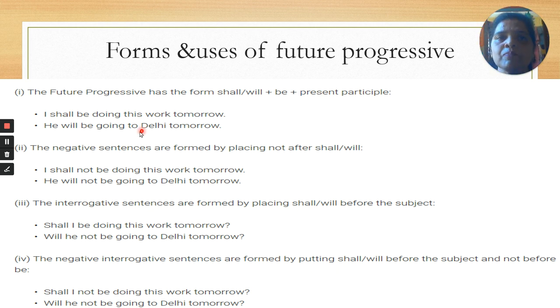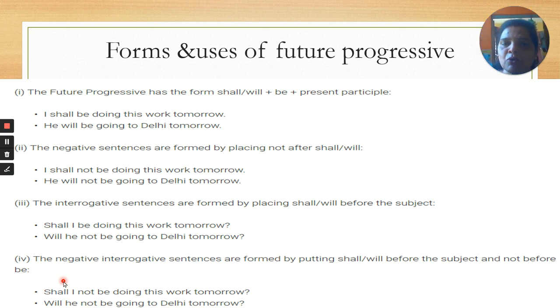For the example, I shall be doing this work tomorrow. He will be going to Delhi tomorrow. These are all the examples of future progressive tense. Now, where is the use? The negative sentence, I shall not be, he will not be. Interrogative, shall I be, will he not be. The negative interrogative sentences are formed by putting shall or will before the subject and not before the be. You can see, I shall not be.